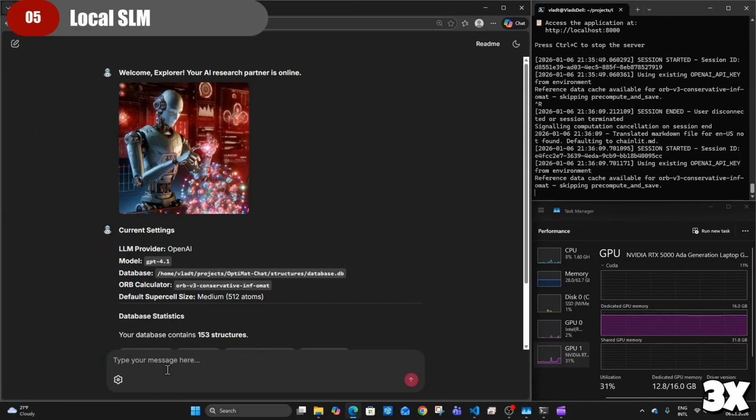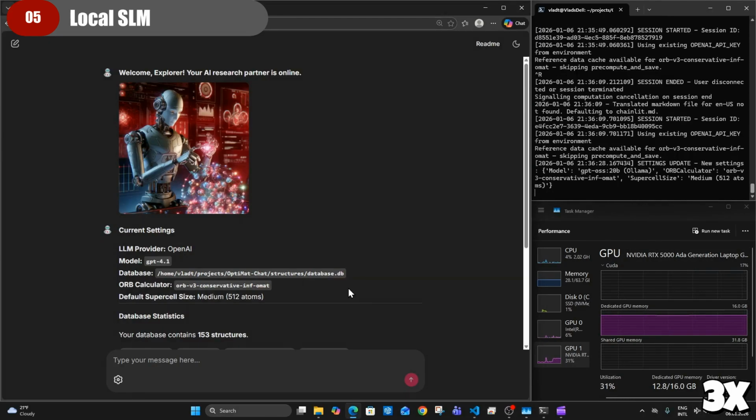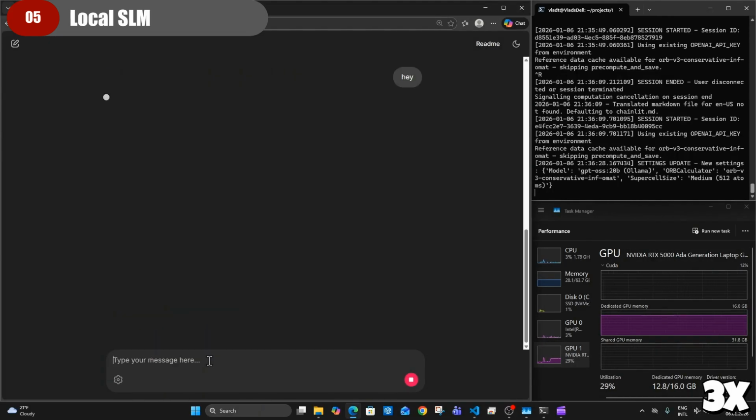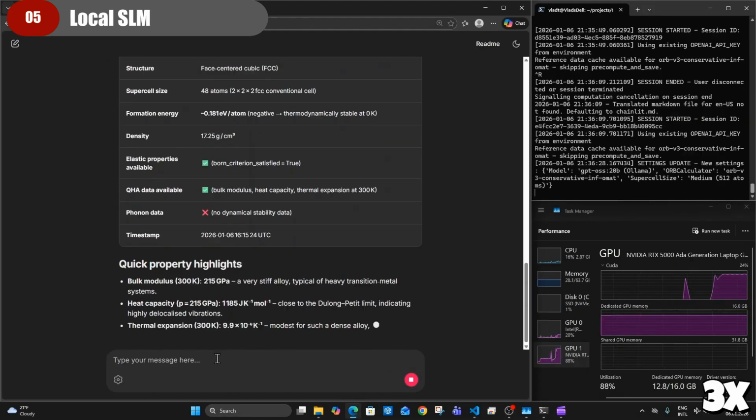Flexibility is built in. By default, OptiMat Chat uses OpenAI models, but you can switch in settings to a local, open-source small language model. That means zero-coding material science can run entirely on your own hardware, improving privacy and reducing dependence on GPU clusters or HPC.